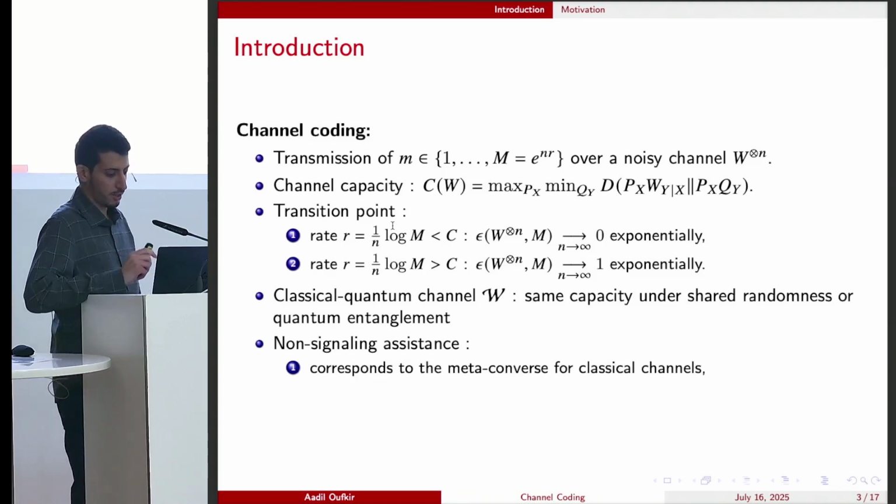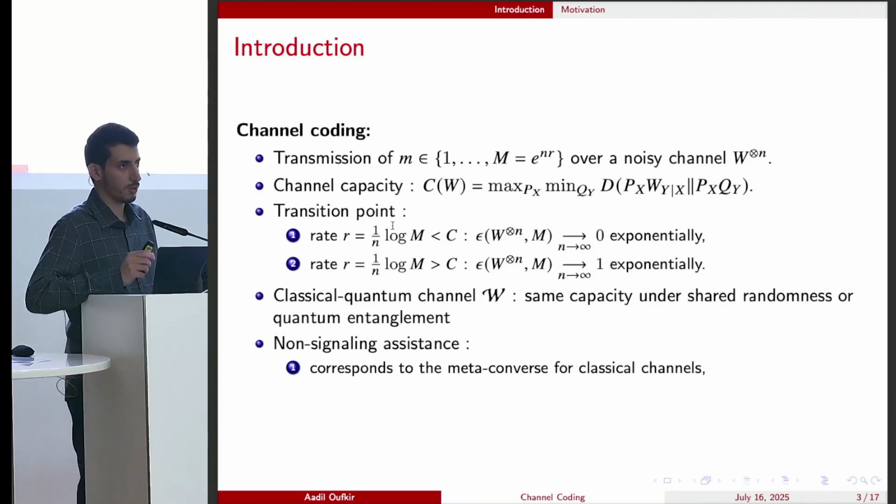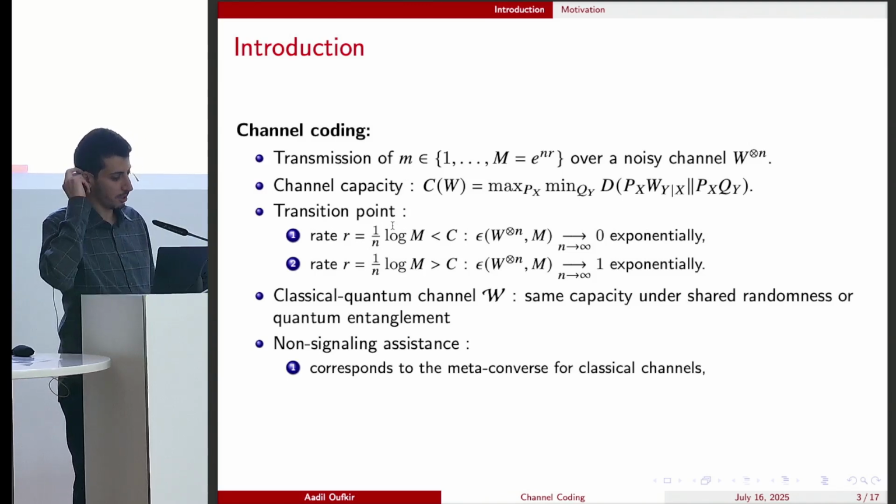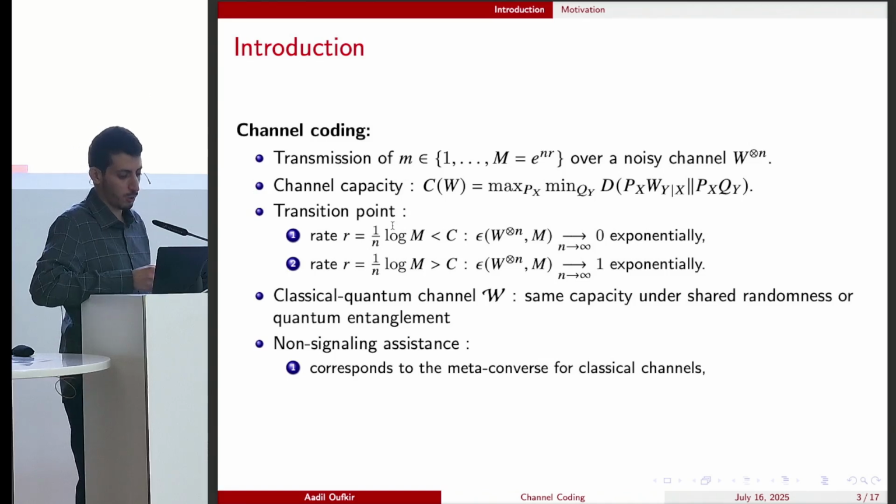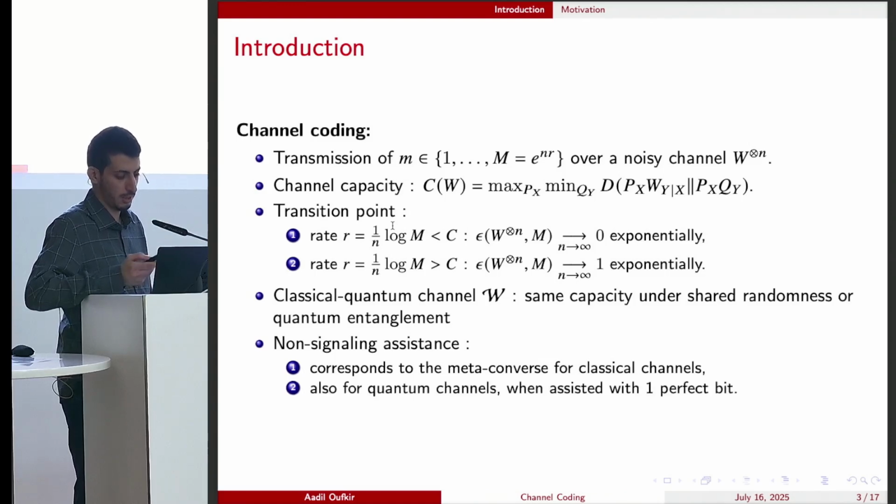Recently, non-signaling assistance was shown to correspond to the meta-converse, which is a mathematical tool for proving many converses in information theory. This is for classical channels, and for quantum channels, there is also the correspondence if we further allow the sender to send one bit without error.